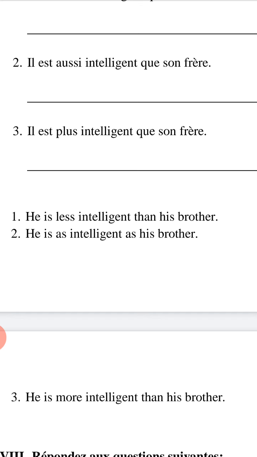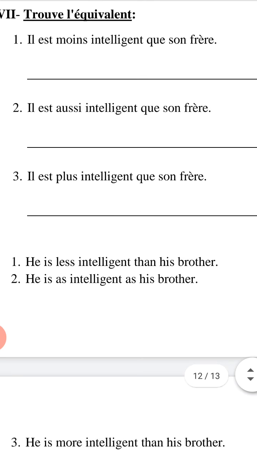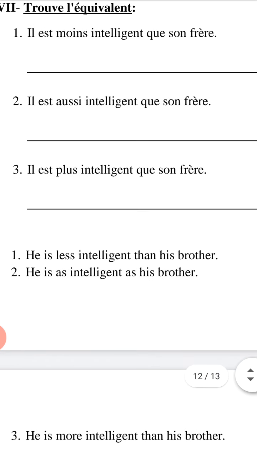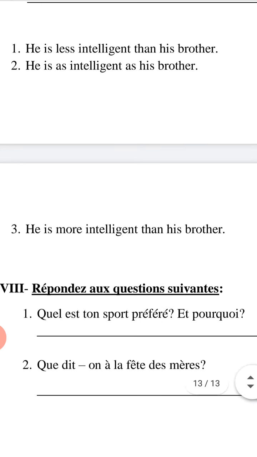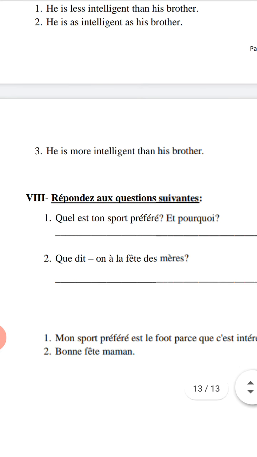He is more intelligent than his brother. I hope you understand le comparatif and how to change from français to anglais for le comparatif. Let's move to the last question for today.